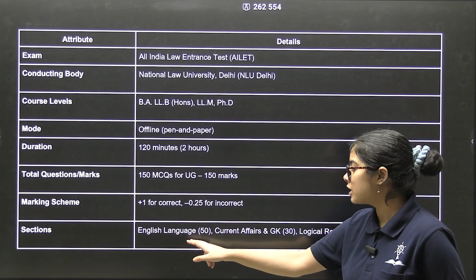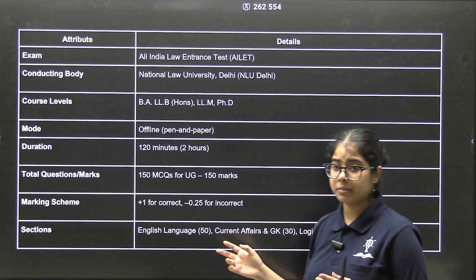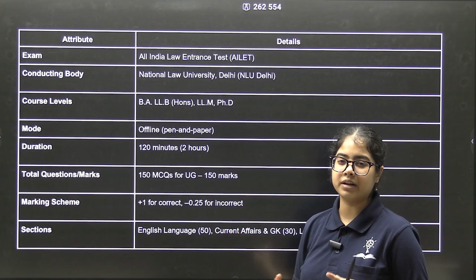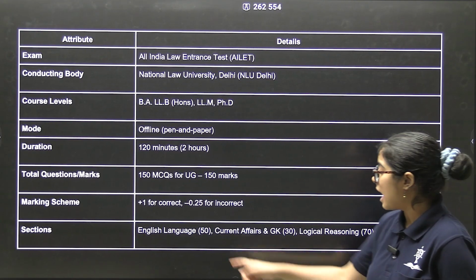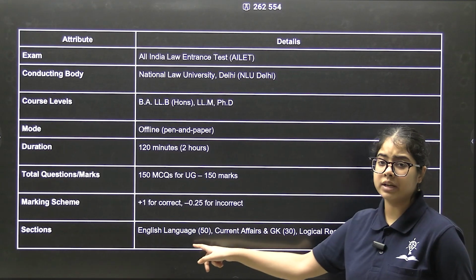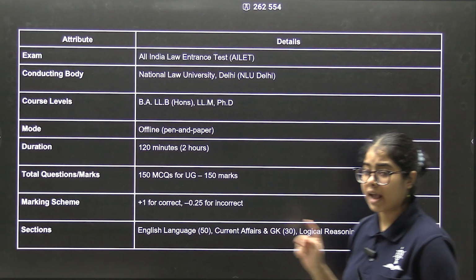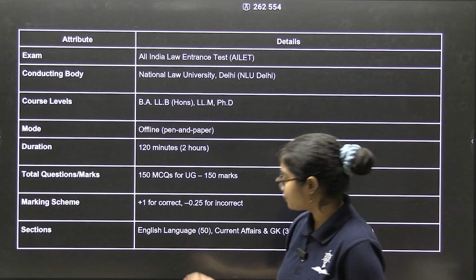Sections are English language, current affairs and GK, and logical reasoning. Okay, there's no mathematics, there's no quant. There's analytical reasoning, like seating arrangement, blood relation, but all of that is counted not in quant but logical reasoning. And this is the marks distribution: 50 for English language, 30 for GK, and 70 for LR. So LR is going to be a mix of CR, critical reasoning, and analytical reasoning.